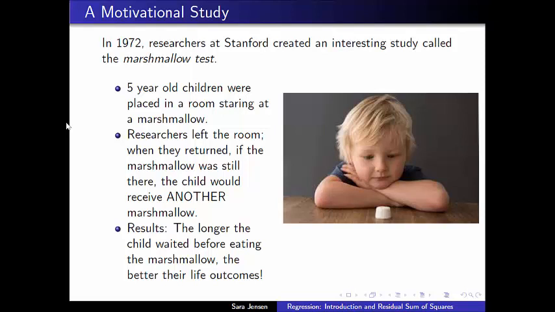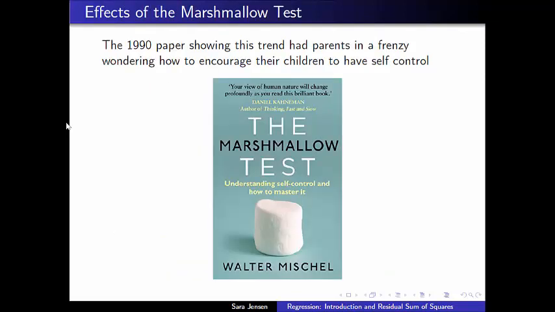And conversely, the children who immediately gave in and ate the marshmallow had lower SAT scores, overall reported being less happy, had higher BMIs, etc. All the things that they measured in this test, the children who could not wait scored less desirably later in their life. Now, what this led to was this huge frenzy. People were absolutely fascinated by the marshmallow test, and they were writing books about how to increase self-control among children so that they could live these happy lives.